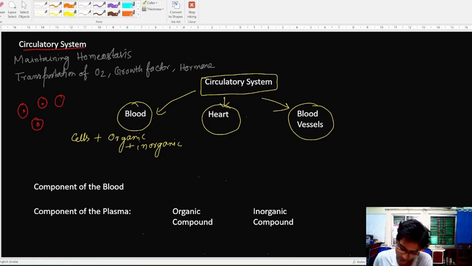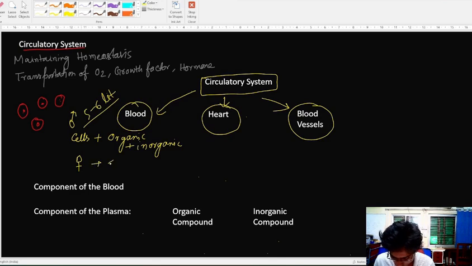In the human male body, there is about 5 to 6 liters of blood. In the female body, it is about 4.5 to 5.5 liters, a little bit lower. This is due to testosterone level, because males have more testosterone, and due to that their blood volume also increases.